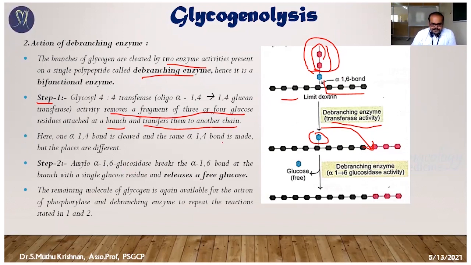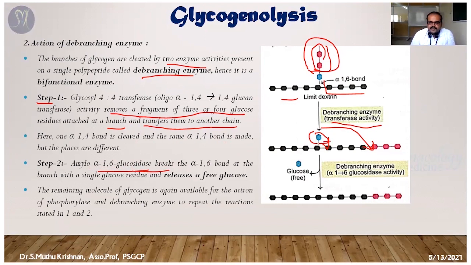In step 2, the amylo alpha 1,6 glucosidase enzyme acts, because in the last step one glucose molecule remained in position. This enzyme is responsible for breaking off that glucose molecule, because it is bound to the chain by an alpha 1,6 linkage.